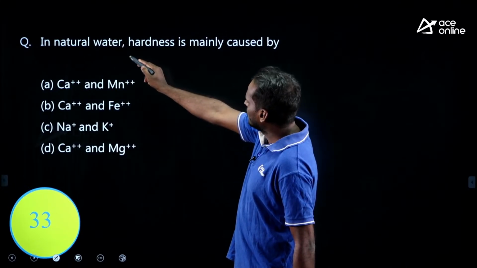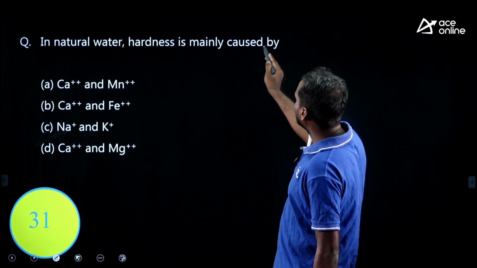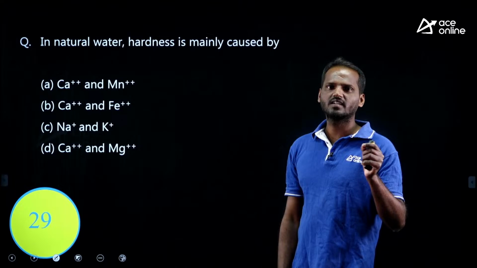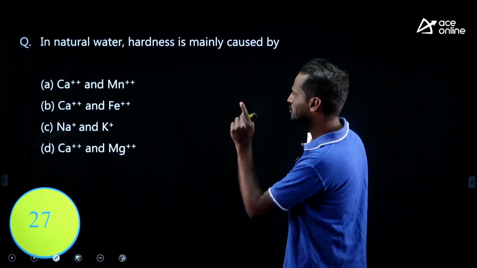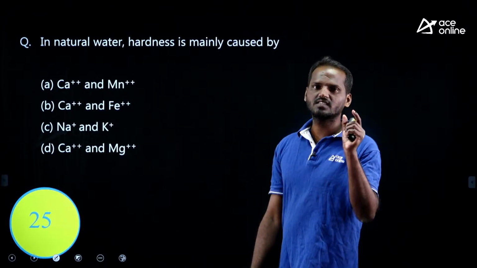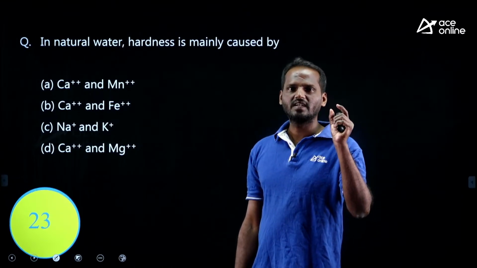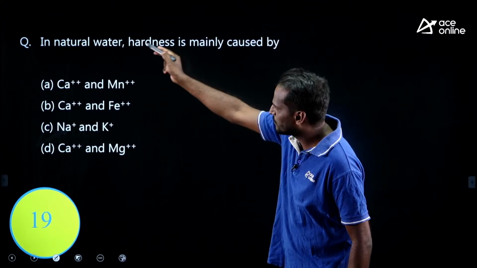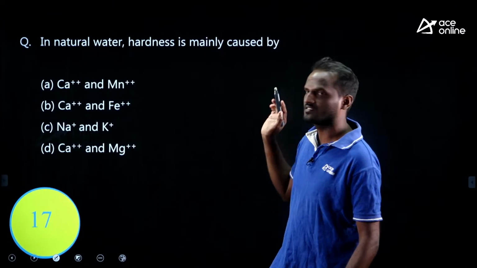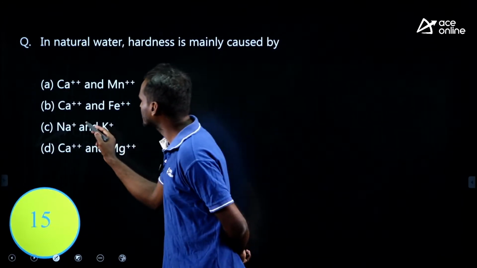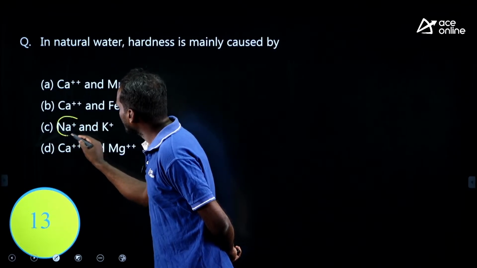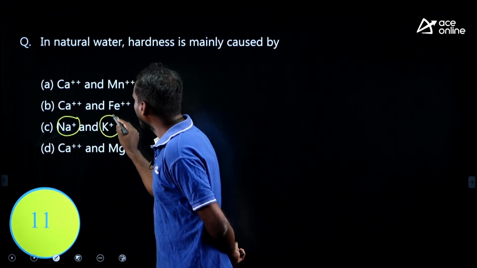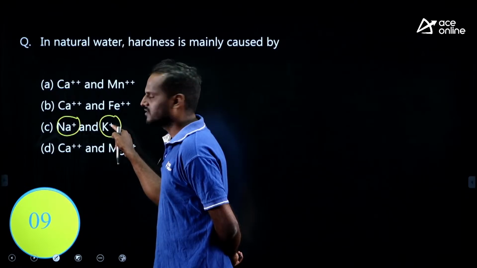Next, try to solve this. In natural water, hardness is mainly caused by, look at this question very carefully. Hardness is caused by all multivalent cationic substances. Here in the options, all are multivalent cationic substances except option C. You can see sodium and potassium have the ionic charge plus one.